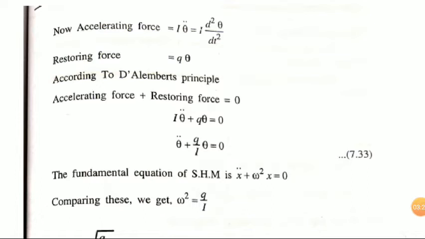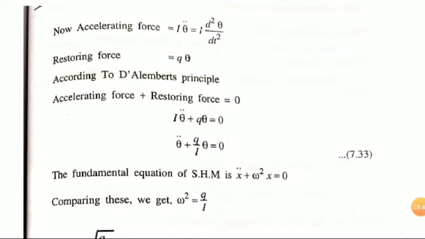So the restoring force will be like spring k x, here q into theta. According to D'Alembert's principle, the applied force and restoring force, the net effect will be 0. So I theta double dot plus q theta equal to 0. So theta double dot plus q by I into theta equal to 0.